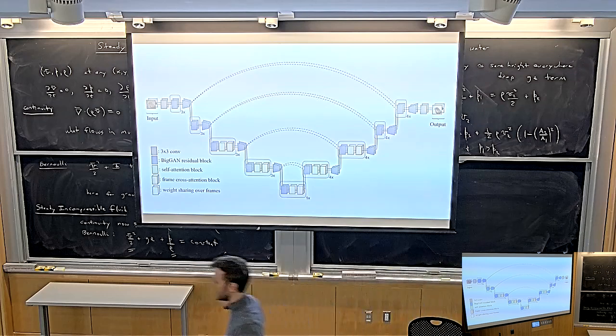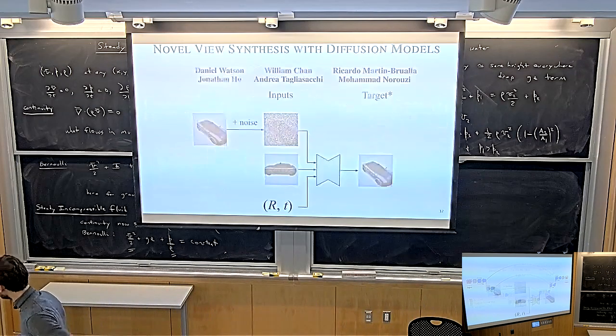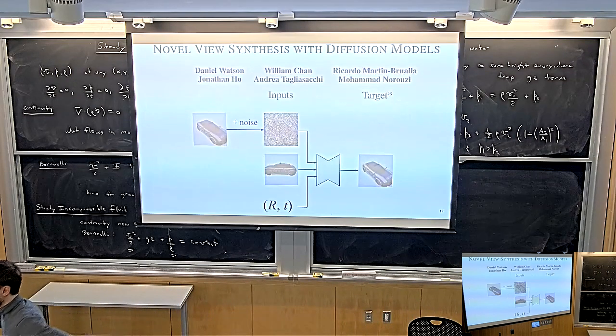Yes? Could you go back? So if, let's say, my neural network only takes one view of the vehicle and R and T, it's not noise. And I process through the neural network, I shouldn't be able to reconstruct the second view, right? Because I don't know the back of the car.